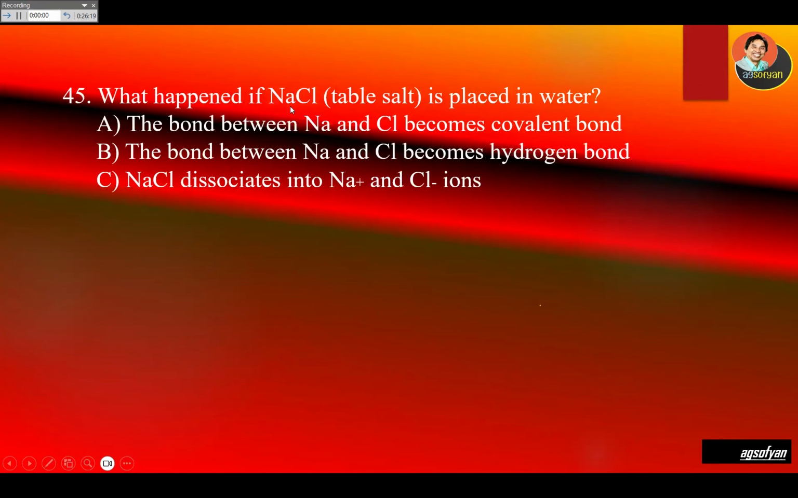What happens if sodium chloride or table salt is placed in water? It will be dissolved, and when it is dissolved, the ions will separate. Sodium ion, positive, chloride ion, negative. The bond between sodium and chloride becomes a covalent bond? No, it is not. Becomes a hydrogen bond? It is not. Sodium chloride will dissociate into sodium ion and chloride ion. So this is the answer.